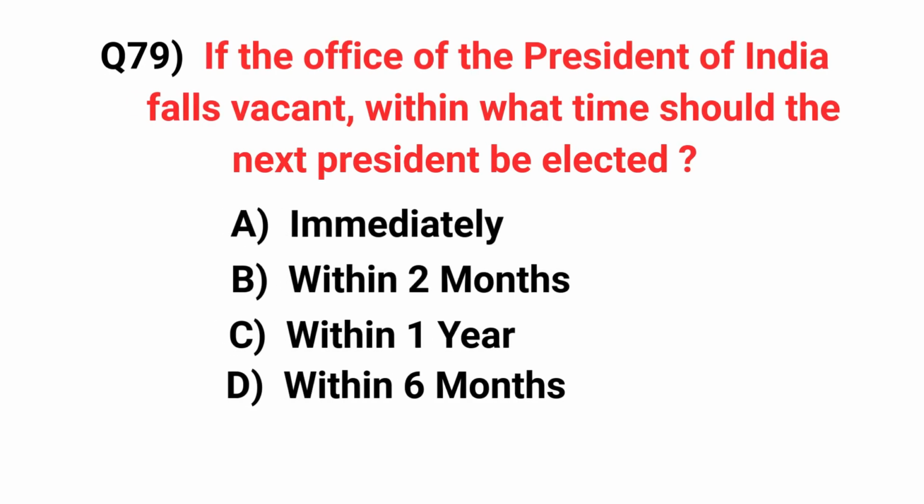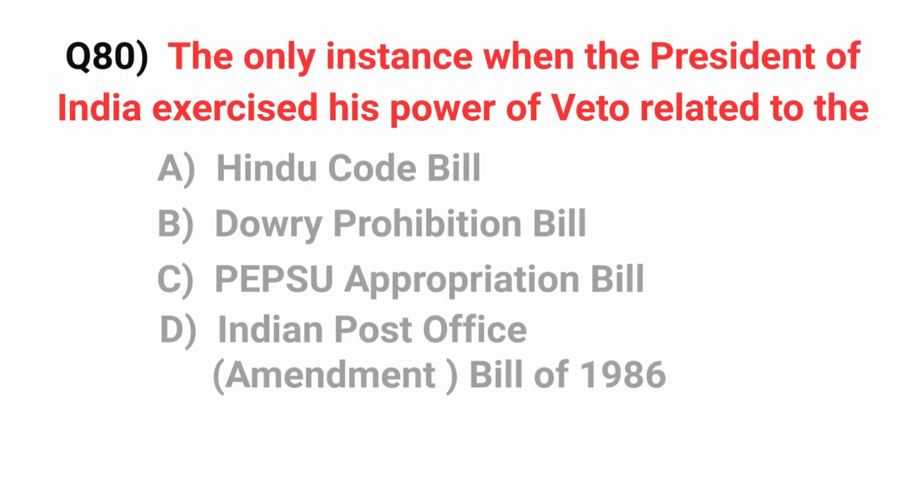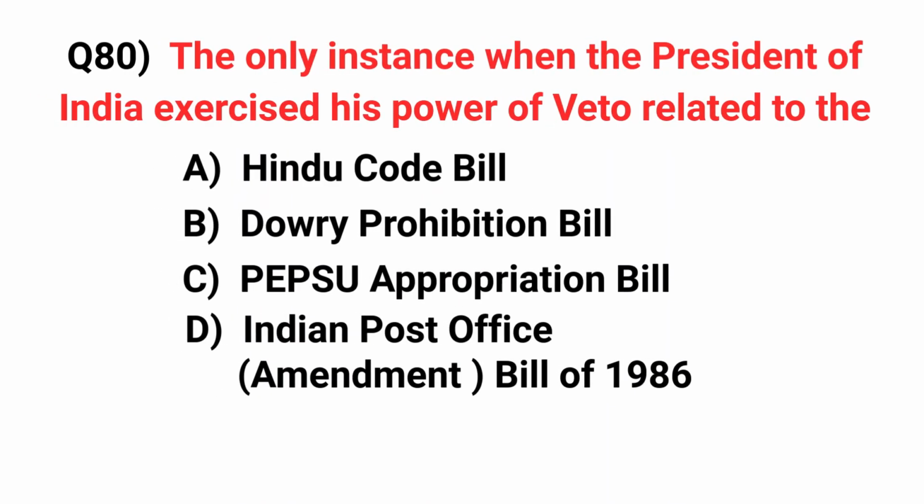If the office of the President of India falls vacant, within what time should the next President be elected? Answer: within 6 months. The only instance when the President of India exercised his power of veto related to.